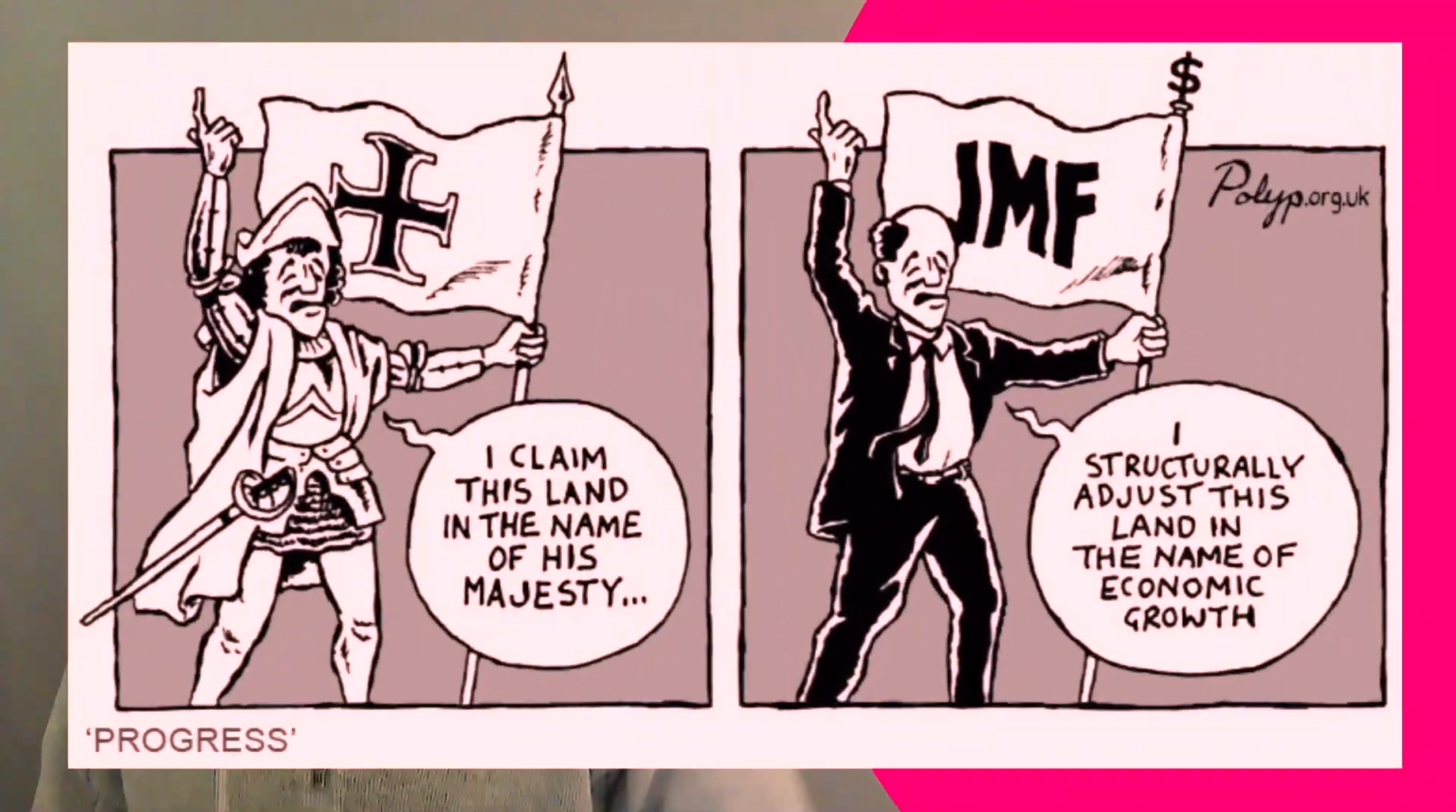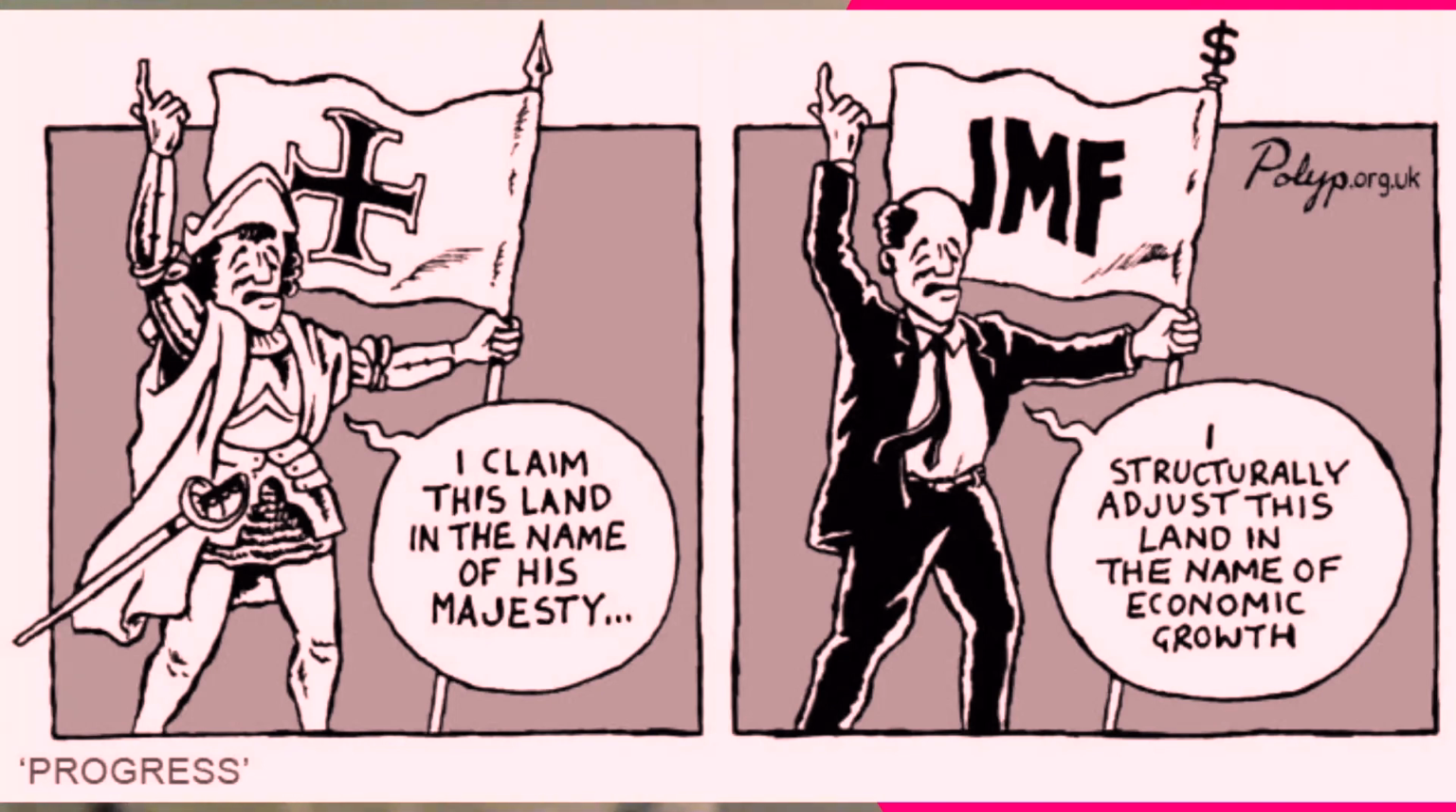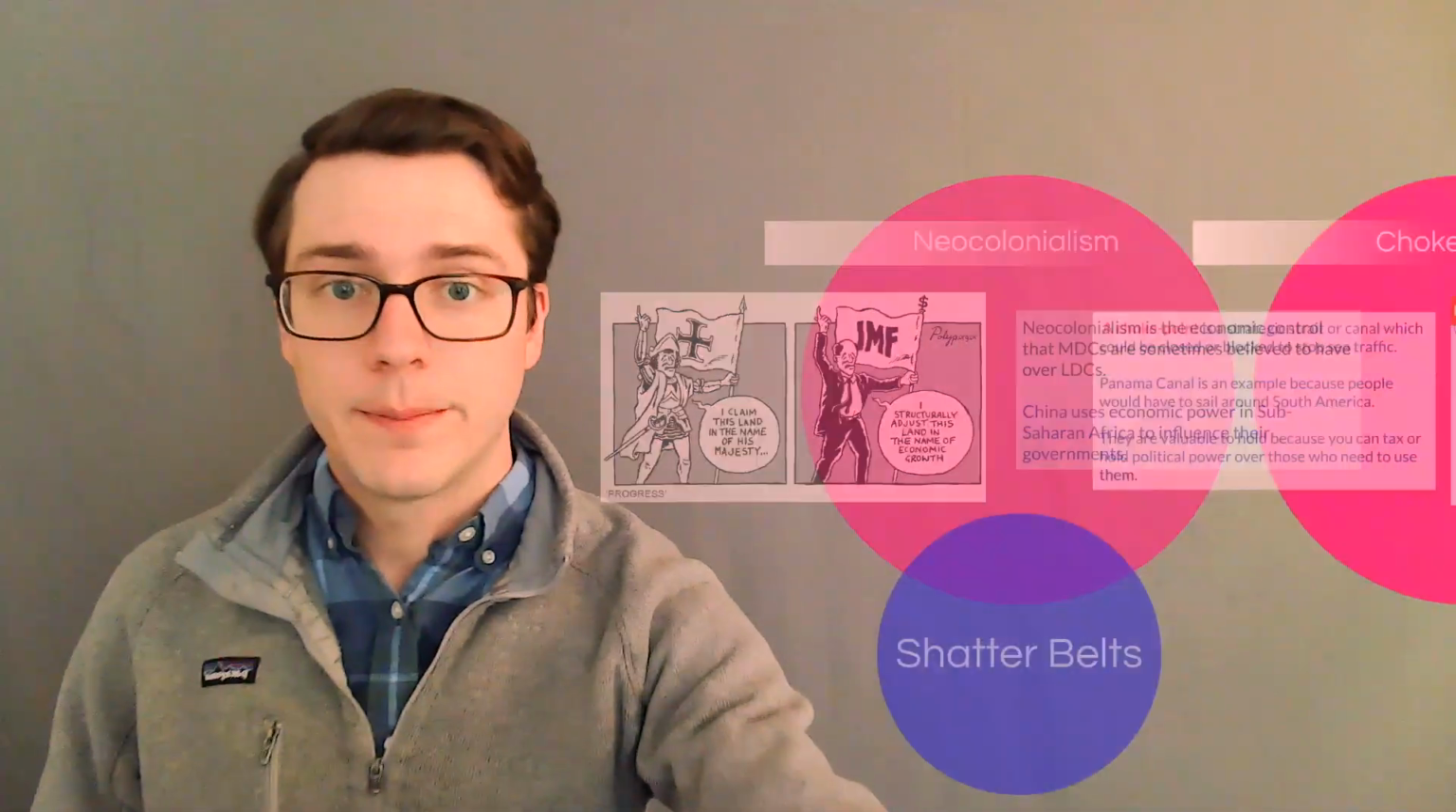And here is a political cartoon of colonialism versus neocolonialism. You can see in this one it says, "I claim this land in the name of His Majesty." That's an example of real colonialism. But in neocolonialism, they say, "I structurally adjust this land in the name of economic growth." So it's saying we're using our economic influence to change this place.